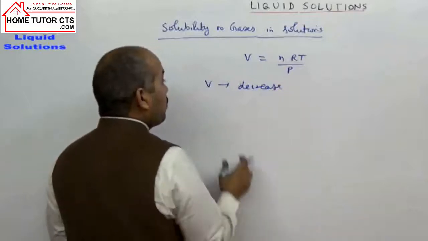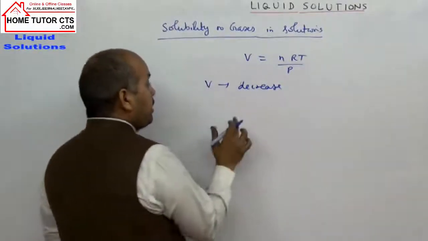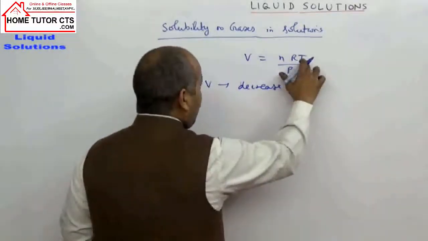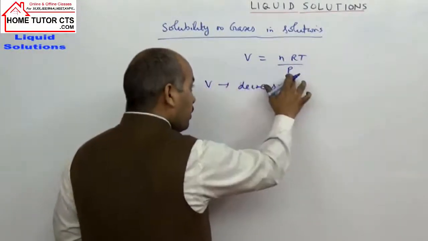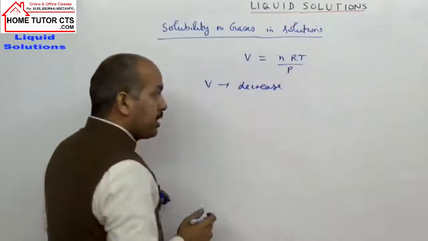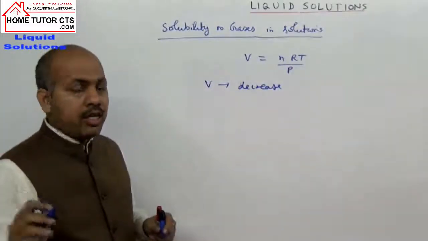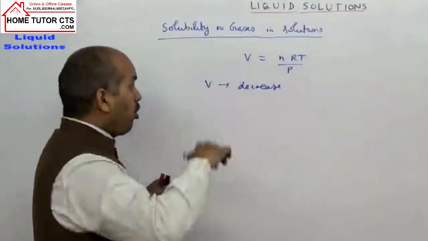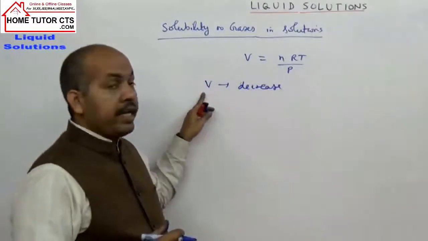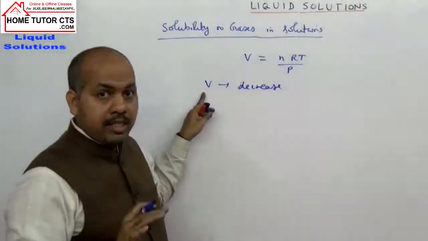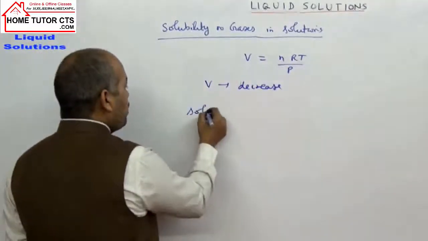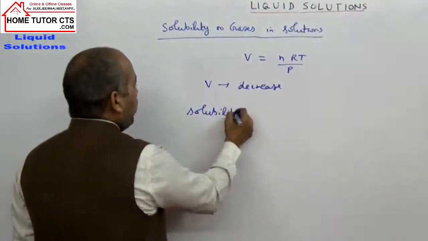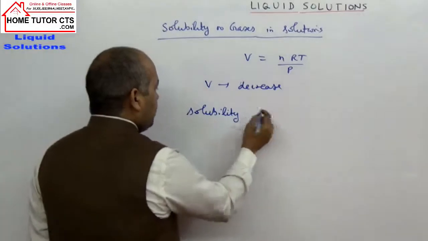then which conditions can favor the volume decrease? Lowering of temperature: when T decreases, volume decreases, or when P increases, volume decreases. So in general, whenever a gas dissolves in solution, the volume will decrease. The solubility of gas can be taken in volume terms. The solubility of gases in solutions